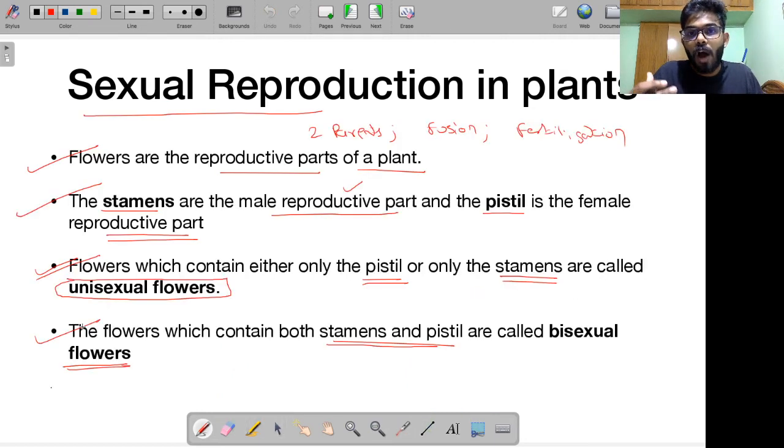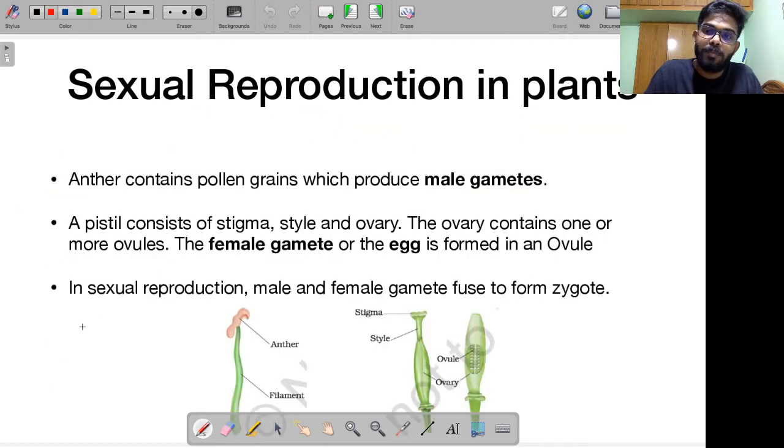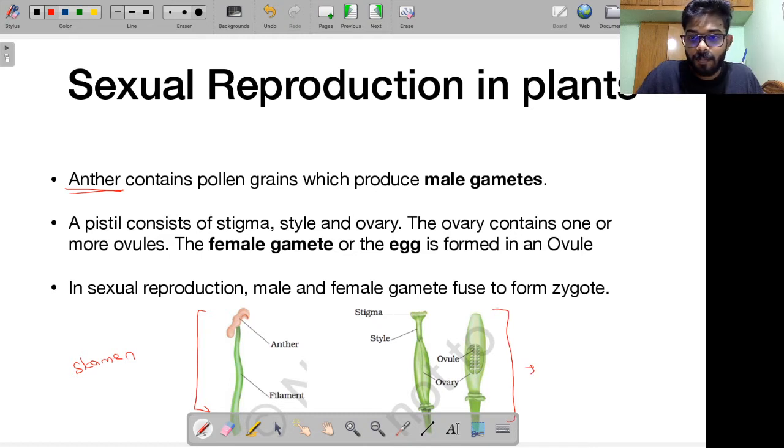Let's try to understand how the process of sexual reproduction takes place in plants. Anther, which is basically a stamen. This is basically pistil. Alright, this is stamen, this is pistil. Anther contains pollen grains which produce male gametes. Anther, which is this part of stamen, produces male gametes, right? It is producing these male gametes.